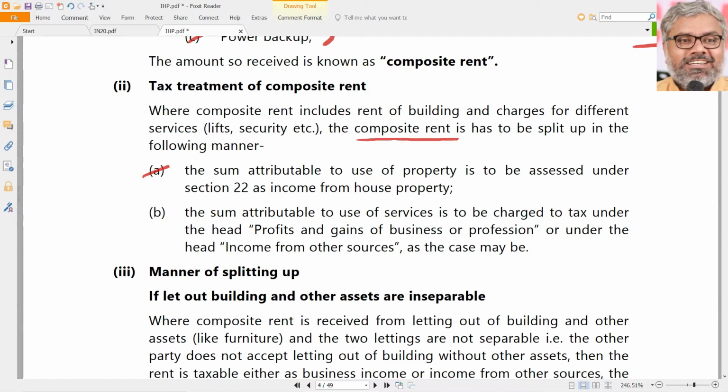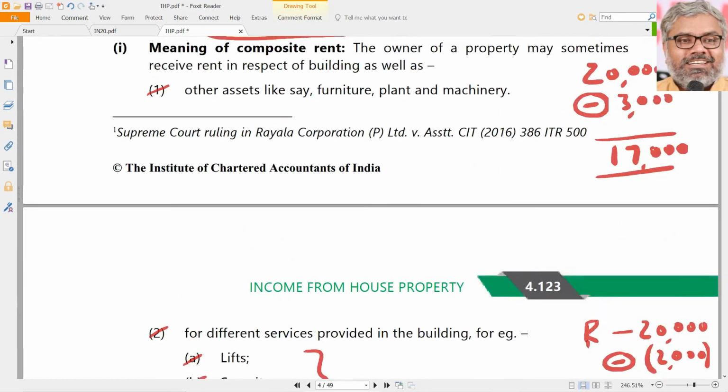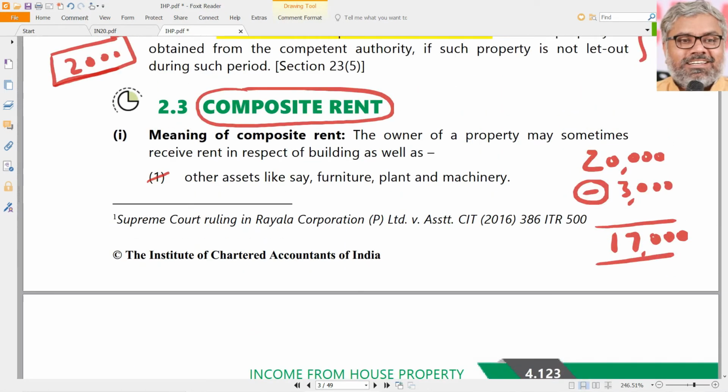Whatever sum is attributable to the use of the property shall be chargeable to tax under section 22, and the sum that is attributable to the other things will be taxable under the head of PGBP or income from other sources, as the case may be. Always the answer is, as the case may be. We don't know which case it is. So in this case, this 3,000 rupees per month can be subjected to tax under income from other sources of the owner, because his business is not to let out furniture and all.